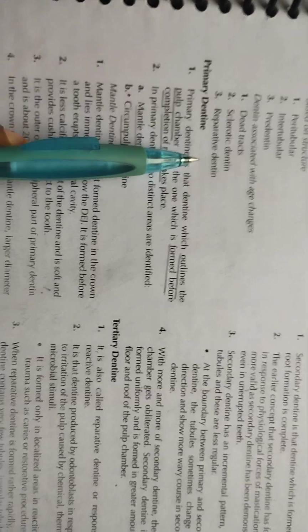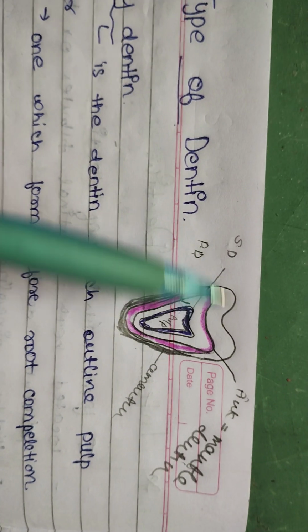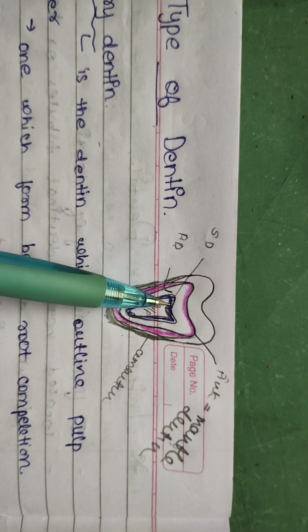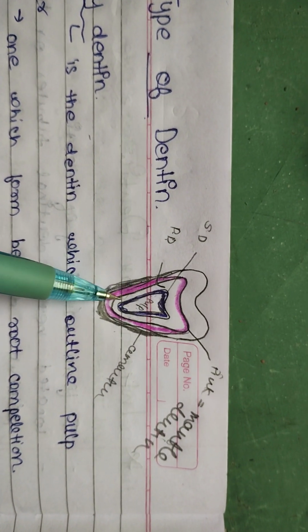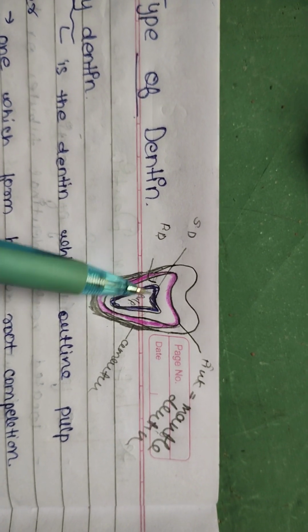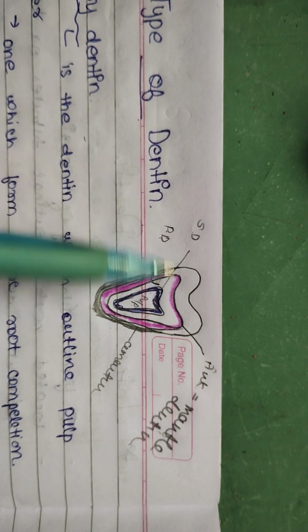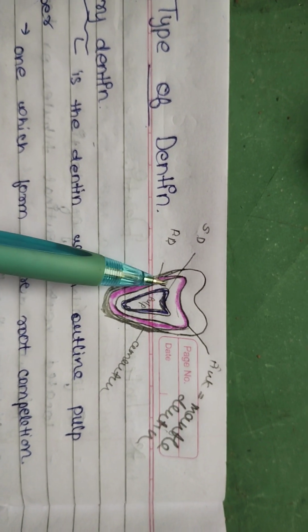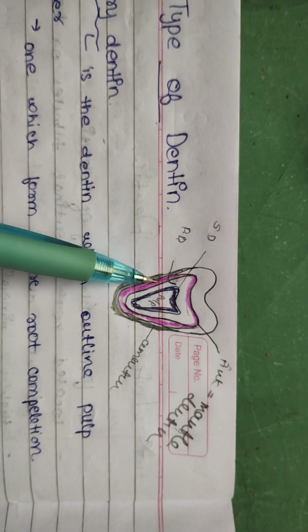Okay. Primary dentin. Diagram of dentin. Over here, this is pulp. This part is secondary dentin. The pink one is primary dentin. And this white, the whole primary dentin includes secondary and mantle dentin. The pink one is the mantle dentin. Blue one is the secondary dentin. And over here is also dentin.